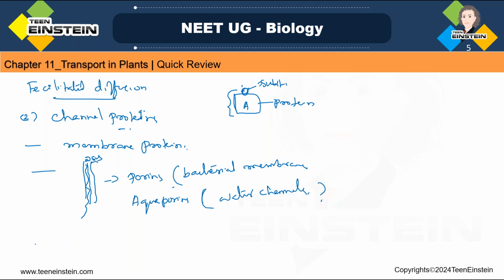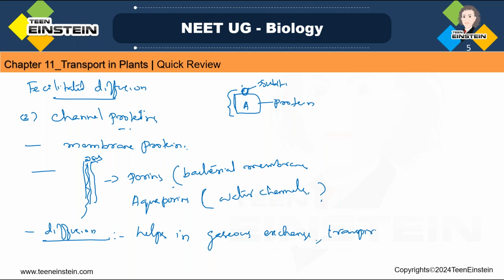Okay. And diffusion helps in gaseous exchange. Then transpiration and translocation of food material, for that also diffusion is helping.